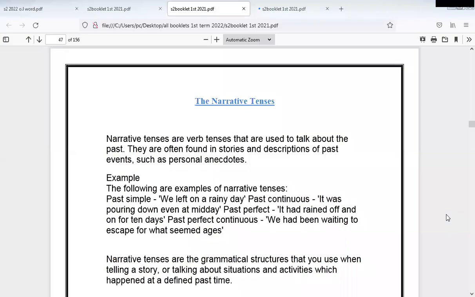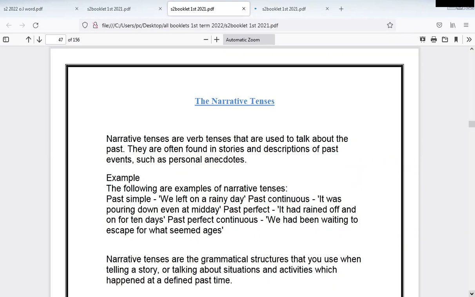Okay, senior two. This is our grammar lesson. Let's share the booklet. This is narrative tenses. Okay, narrative. Bring your Aim High book next to the booklet so we can use them both. Booklet, Aim High book page 17. So page 17, Aim High book, narrative tenses. Here we have in the booklet the description and exercise of narrative tense.